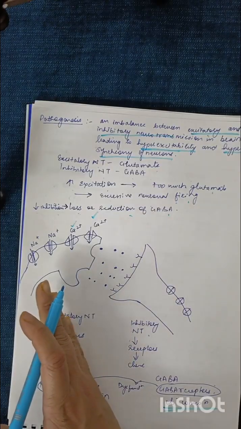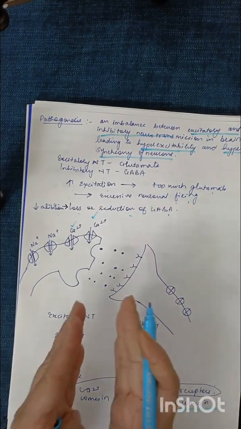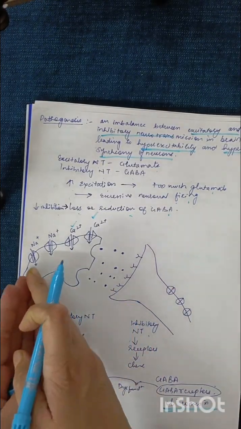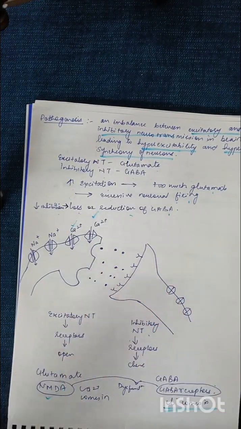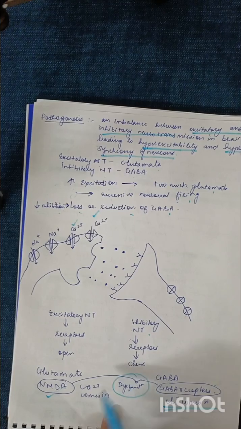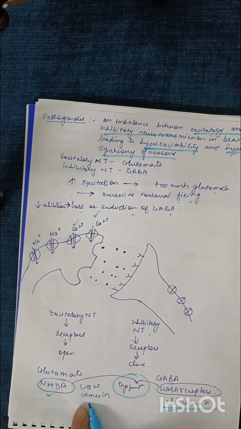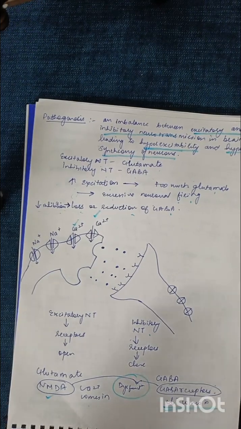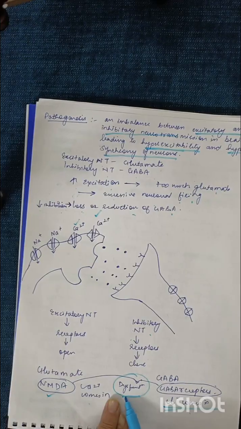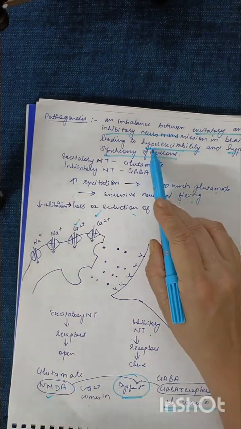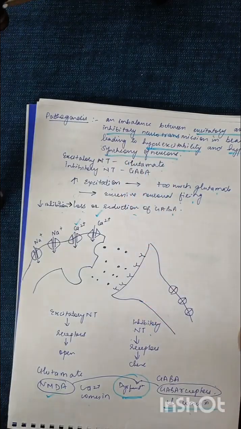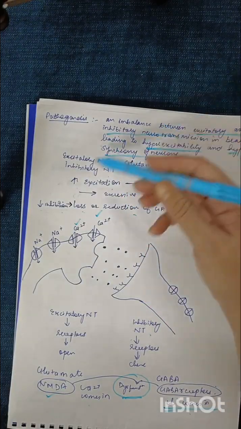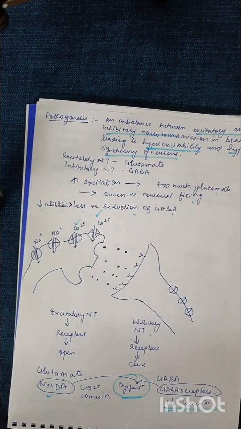The excitatory and inhibitory neurotransmitters are in balance. The excitatory allows the signal to pass through, whereas the inhibitory allows the signal to stop. Whenever there is a dysfunction between the two, it results in hyperexcitability and hypersynchrony of the neurons. Okay, I hope you have understood this pathogenesis.